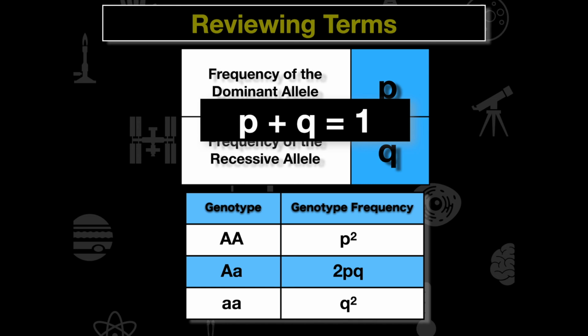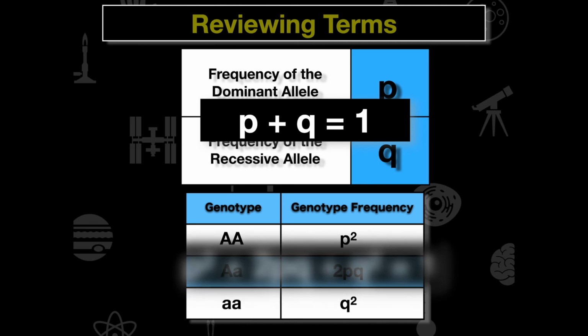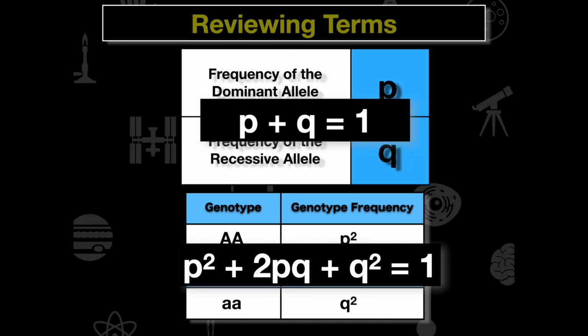Homozygous dominant individuals are represented by P squared. Homozygous recessive individuals are represented by Q squared. Heterozygous individuals are represented in the formula by 2pq. And the formula we get from that is p squared plus 2pq plus q squared is equal to 1. Both of these formulas must always equal 1.